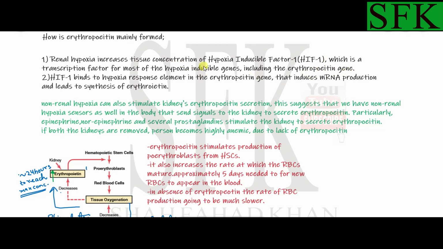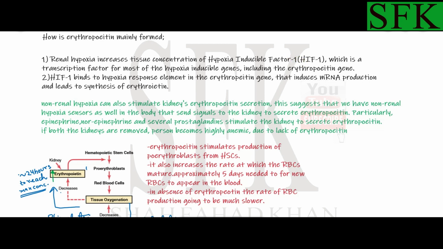This means that if the kidneys face a lack of oxygen and the oxygen tension in the kidneys decreases, hypoxia inducible factor 1 is increased.